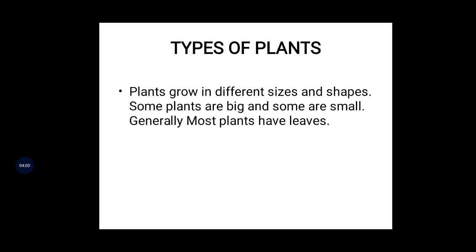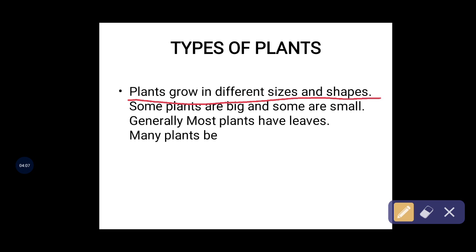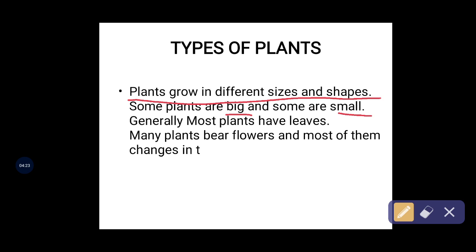I'm going to underline this one. The plants are of different types. See that sizes and shapes are different. Some plants are bigger and some plants are smaller. Correct or not? Generally most of the plants have leaves.